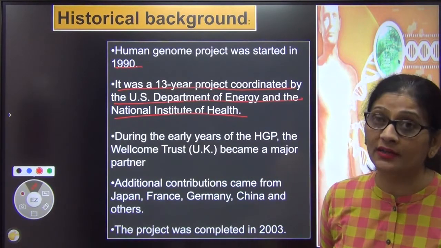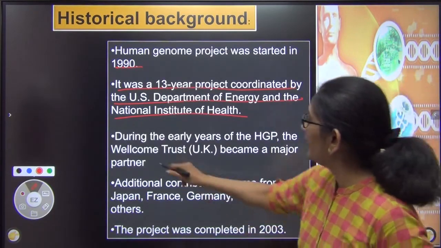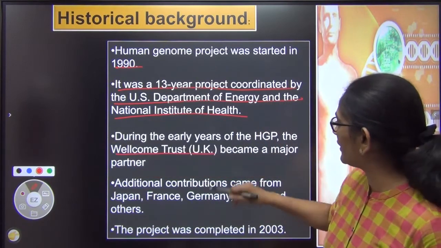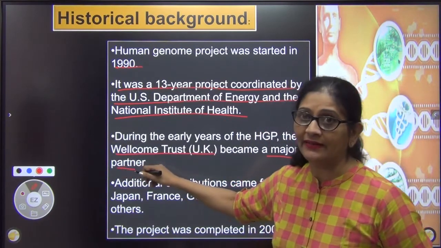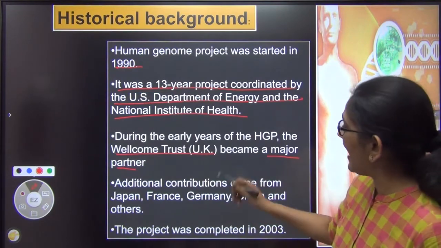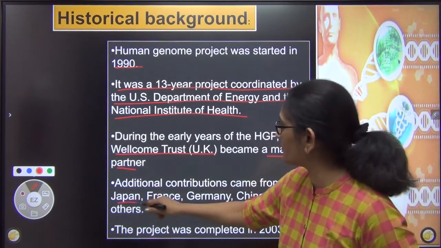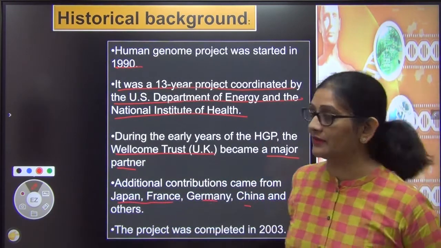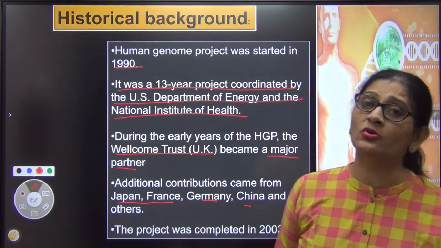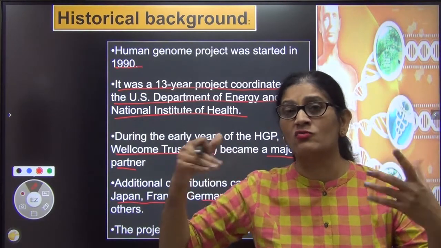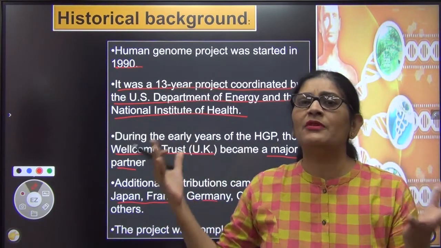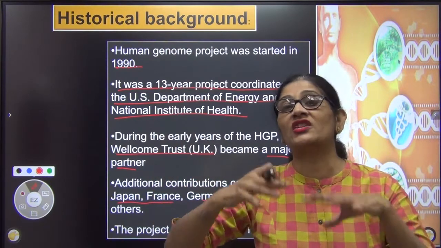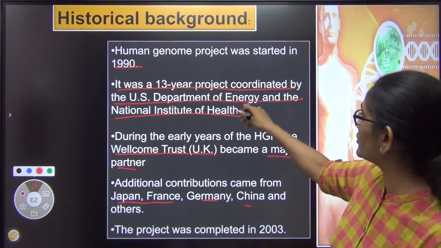The US was partnered by some more people. Who were they? They were the Wellcome Trust from the UK. It was a major partner. The United Kingdom का trust था Wellcome Trust, and additional contributions also came from Japan, France, Germany, China, and others. Towards the later part of the project, the US removed all these partners, and the major work towards the end was done by the US Department of Energy.